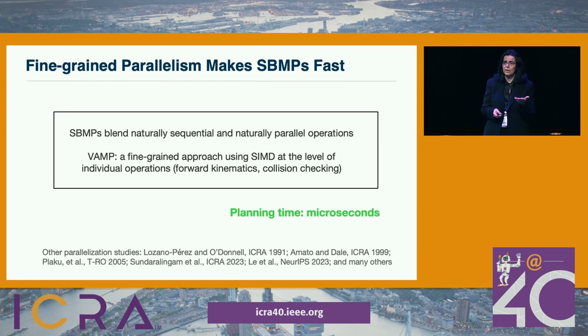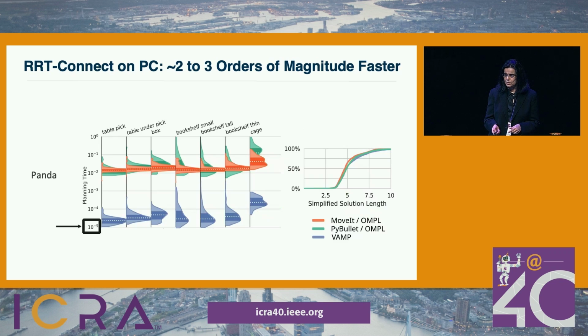SBMPs are difficult to parallelize. The reason is that they plan naturally, sequentially. They blend operations that are naturally sequential and naturally parallel. So what happened, and the winning idea, was that we use SIMD at the level of individual operations. That is forward kinematics and collision checking. And the result was planning in microseconds.